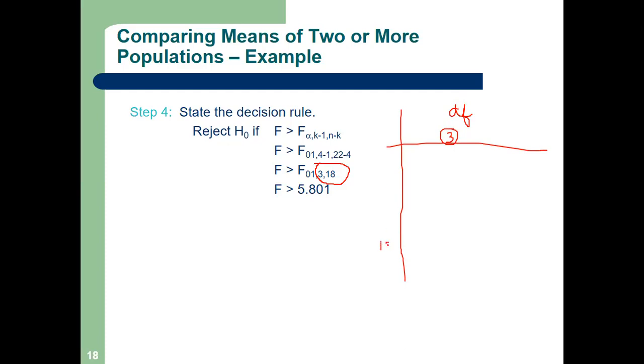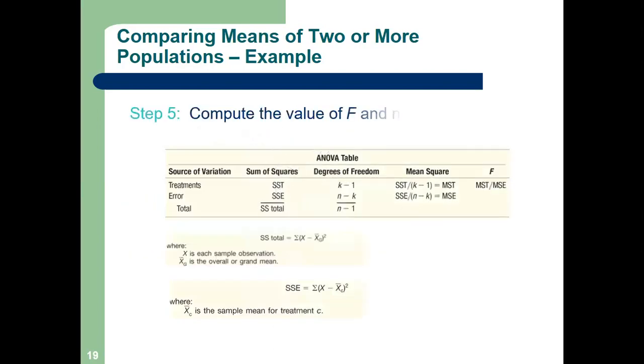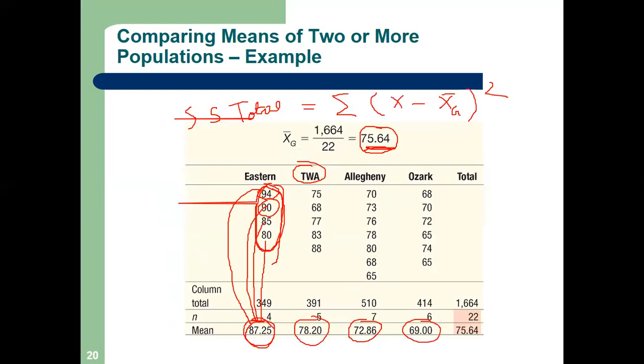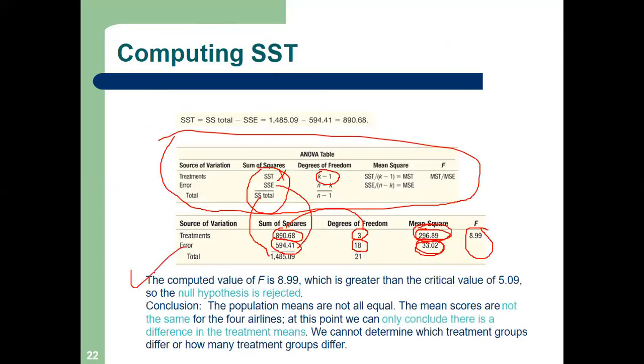So for 3 and 18, you find the value. If you check, you will get 5.801. Okay, so do we reject or accept the null hypothesis? Yes, so our F calculated, can you see this? F calculated is greater than F critical, F tab. So we will reject the null hypothesis. Clear? So we are done with ANOVA.